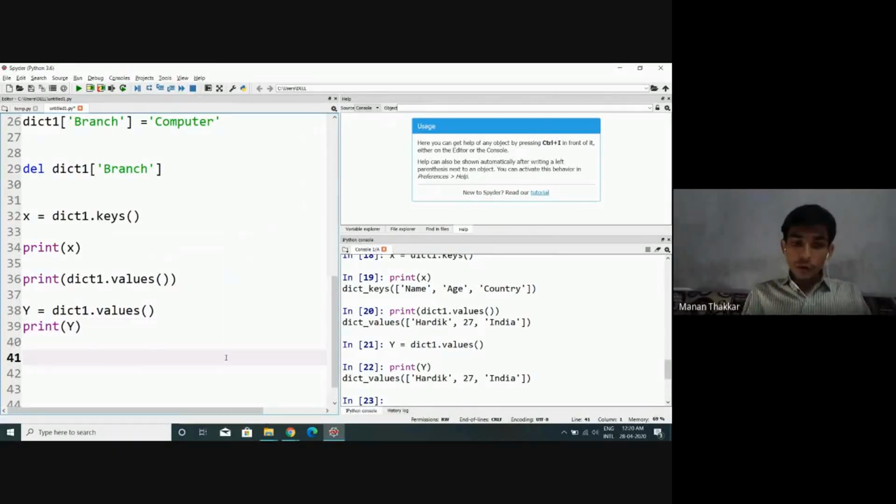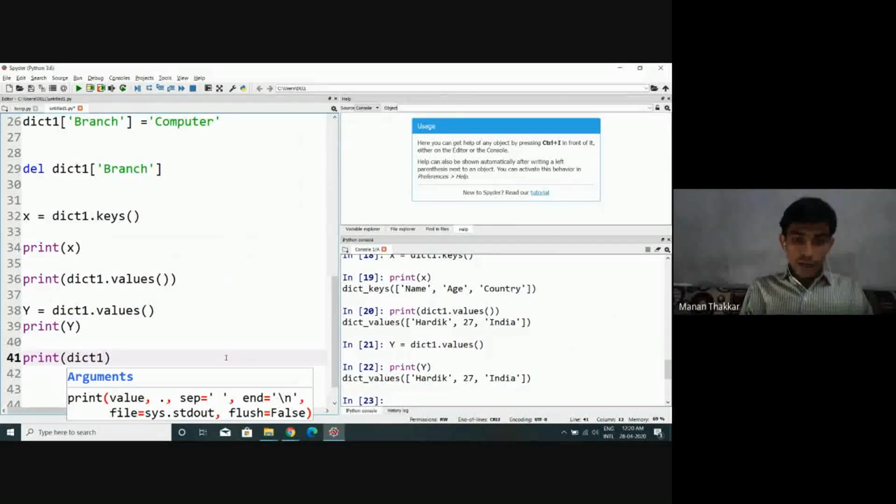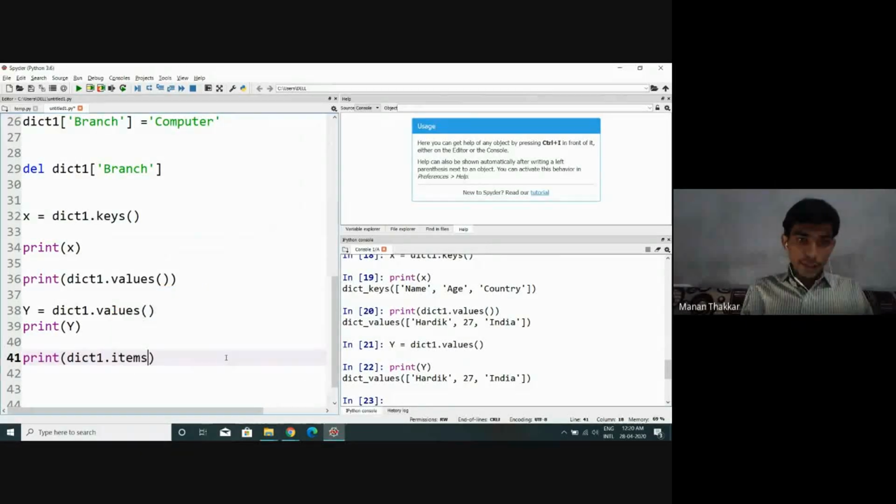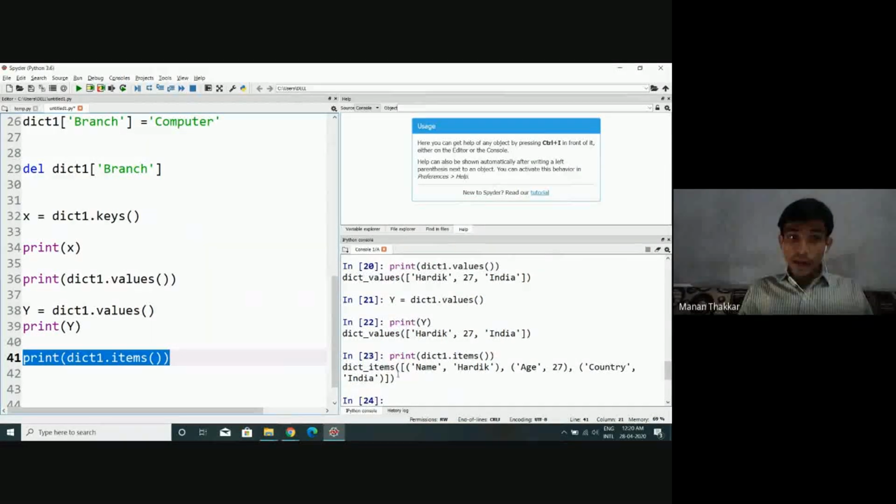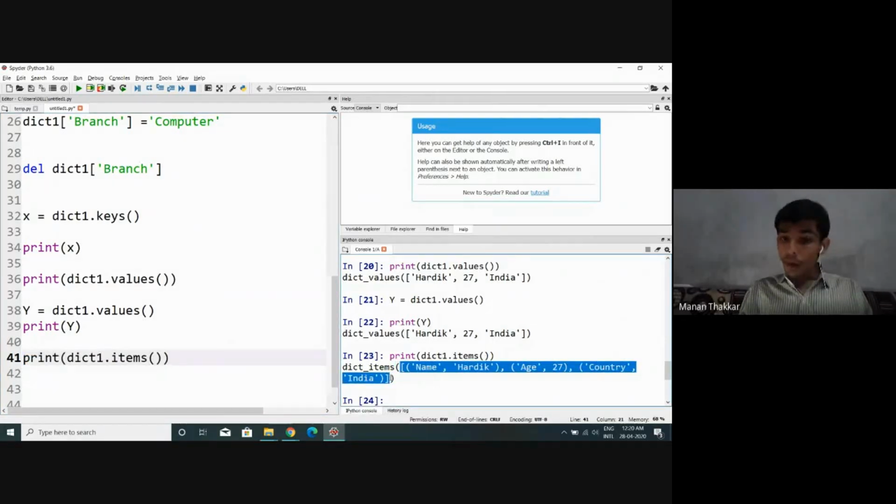One more function we may execute, that is, let's say print dict1 dot items. See, if I display all the items, what will happen? It will give us a list. Look at this. This indicates it is going to give us a list. List of what? Tuples. Look at this very first tuple. And every single tuple is a what? Understand? Every single tuple is a collection of a key value pair only.